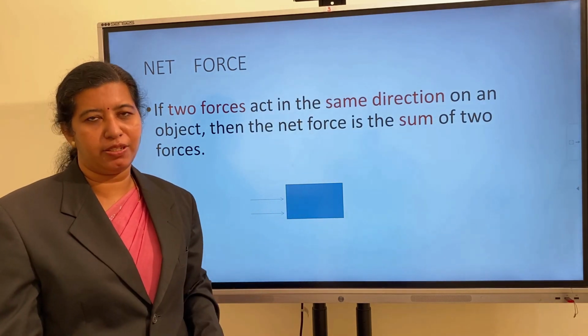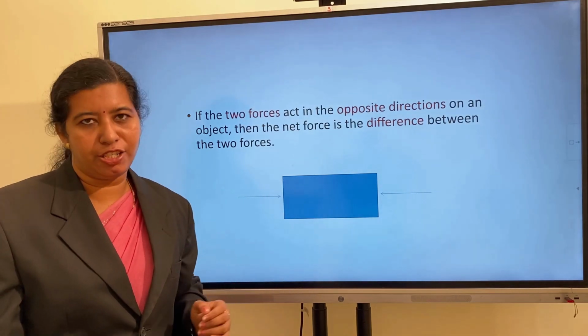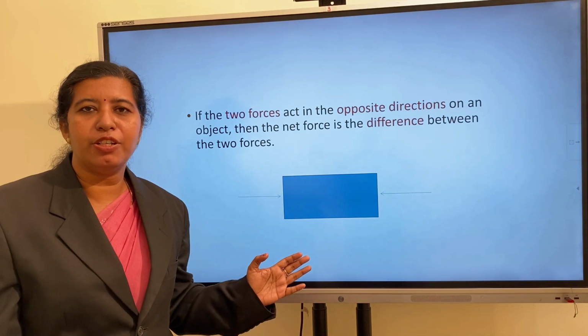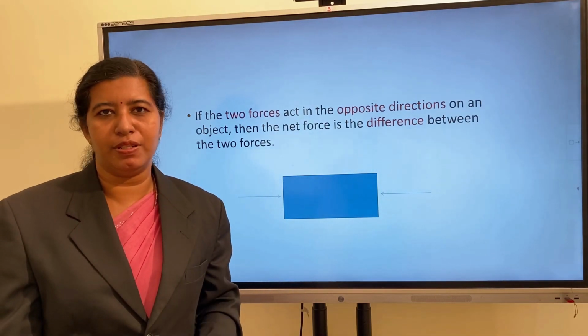on the object. Here 2 forces are acting in opposite directions, so we have to find the difference between them. The difference will give you the net force.